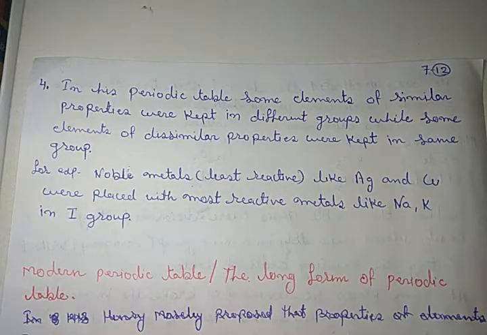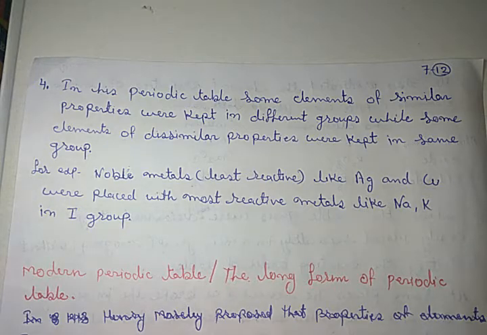That is totally wrong. For example, in the first group, there are two subgroups: first A and first B. In first A, there are alkali metals like sodium, potassium, lithium, which are the most reactive metals of our chemistry. While in the first B, there were copper, silver, and such metals which are the least reactive. So placing the most reactive and least reactive in the same group is totally wrong.